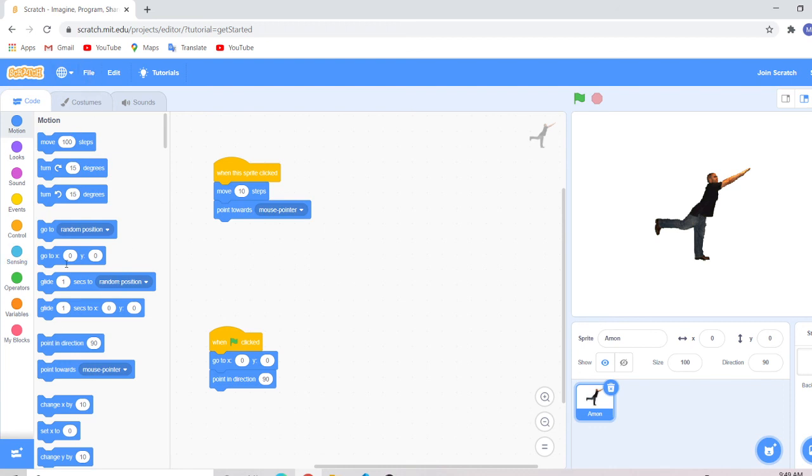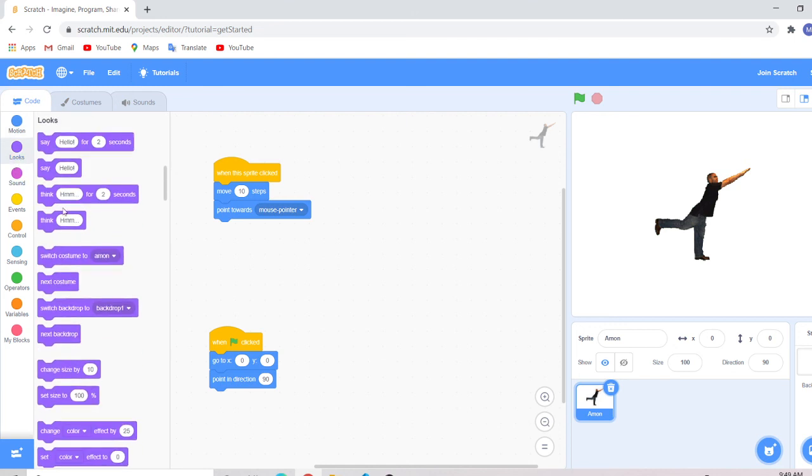And here are just other categories, and I'll just show you these other categories later.